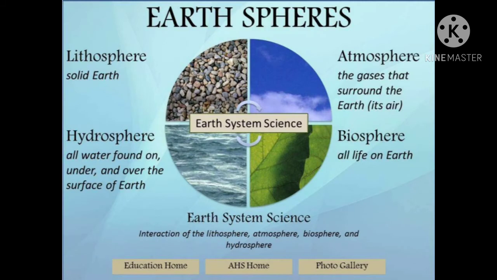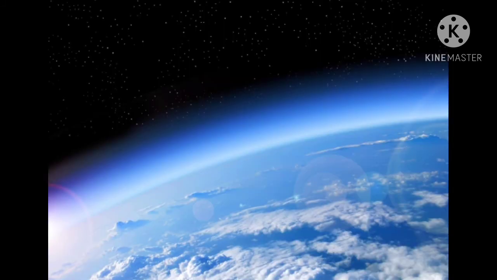Next, hydrosphere. The hydrosphere consists of water bodies such as oceans, seas, rivers, lakes, ice caps, and mountains, tanks, etc. Next one, atmosphere. Atmosphere is the layer of air that surrounds the Earth.